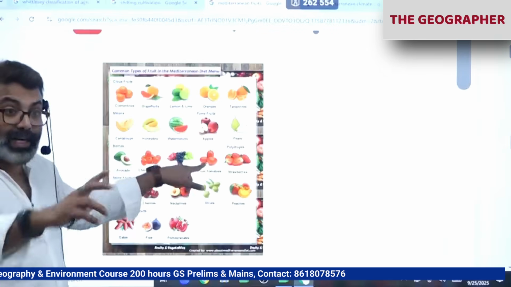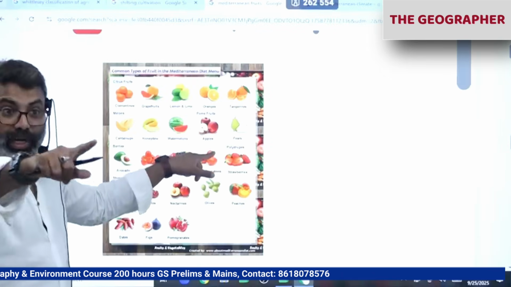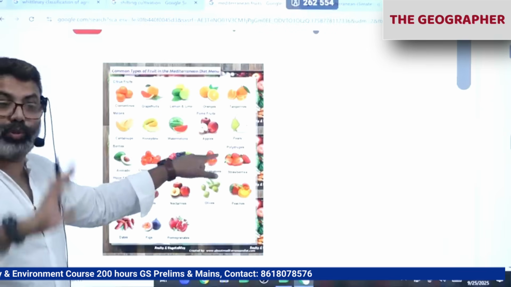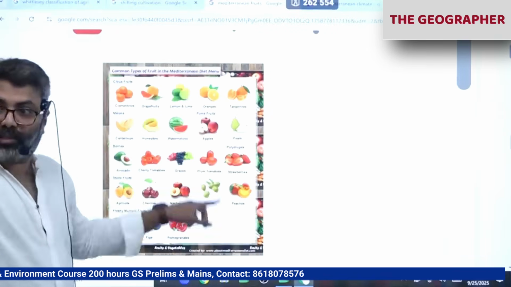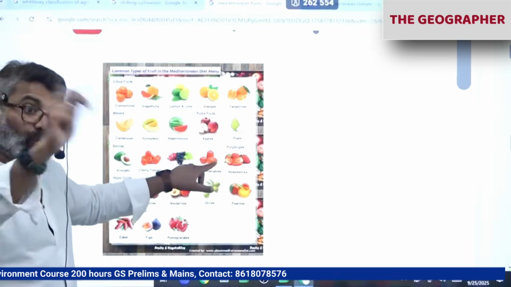Apples also, different varieties of apples are there. So remember, only in moist, cool conditions are apples grown. Most popular apple varieties. There are tropical varieties also, warm varieties of apple also. I am talking about cool varieties of apple.